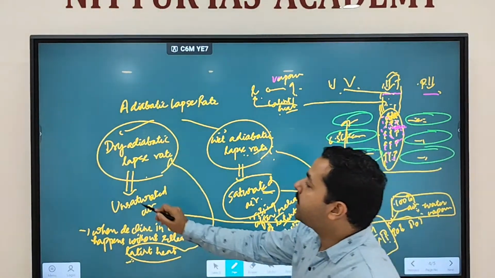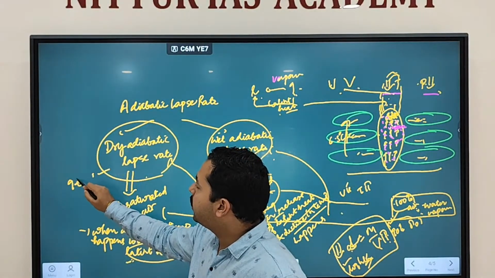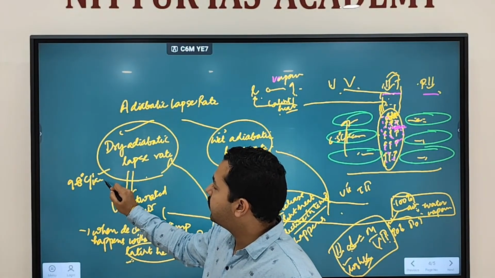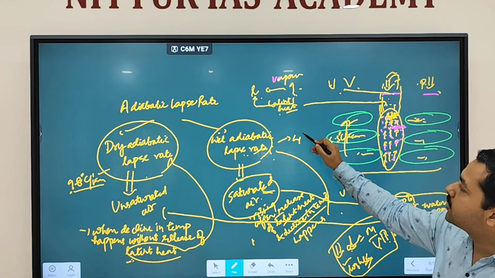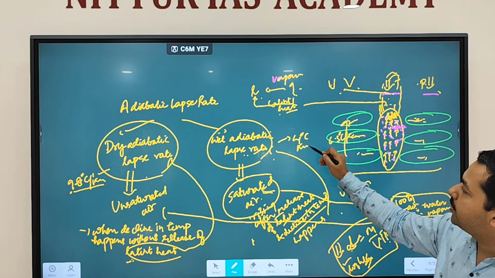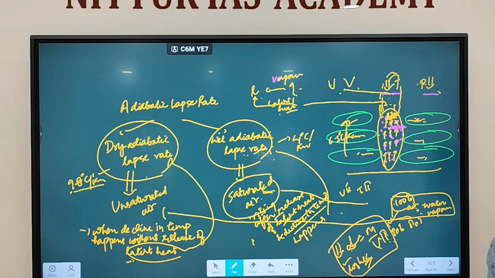The dry adiabatic lapse rate is around 9.8 degrees Celsius per kilometer, while the wet adiabatic lapse rate is around 4 degrees Celsius per kilometer. Fine.